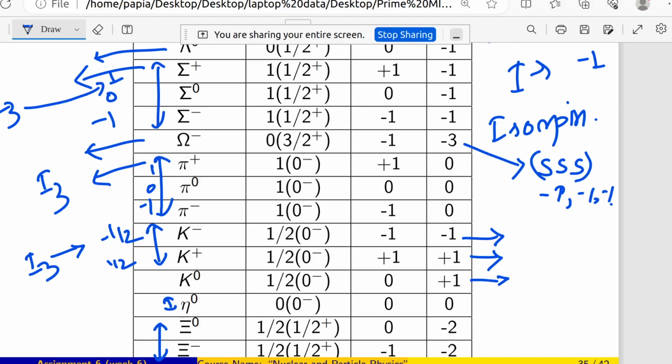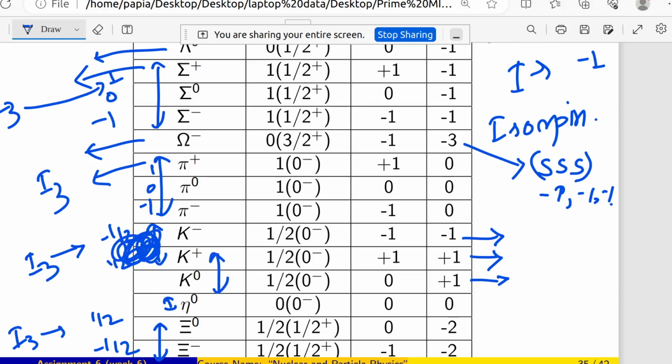For xi 0 and xi minus, there are two particles in that family, so I3 will be here half and this is minus half. But here I have made a mistake. This one will not be correct.